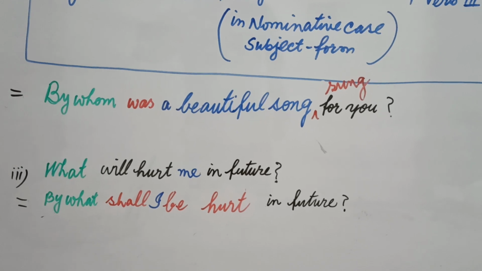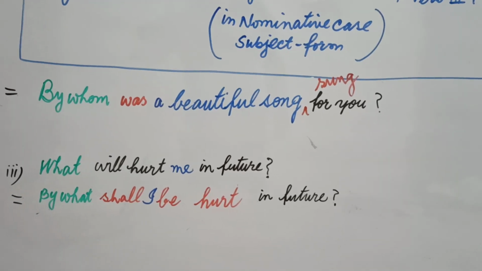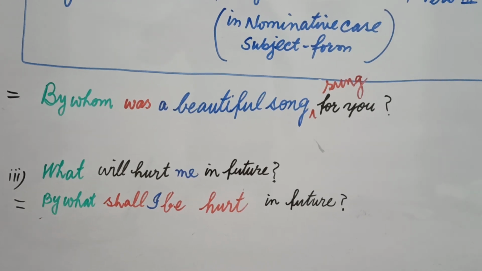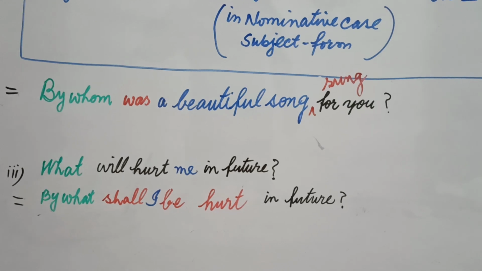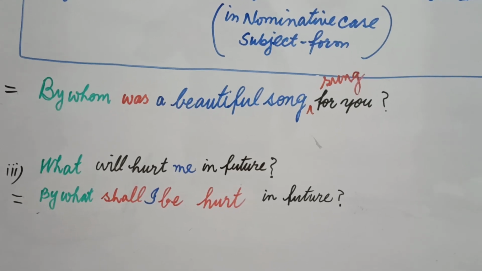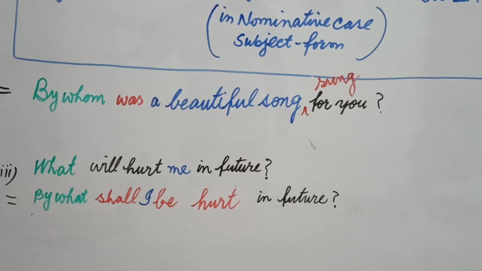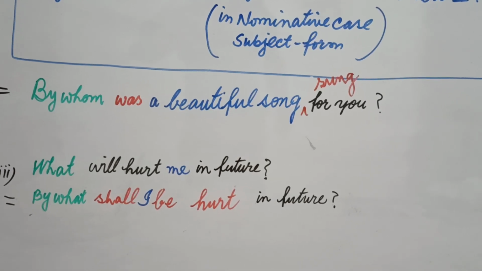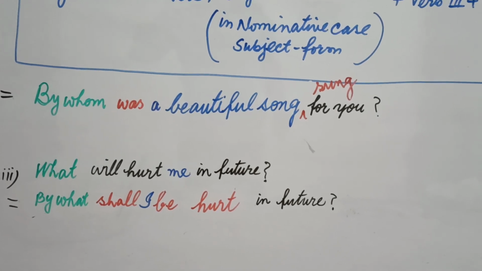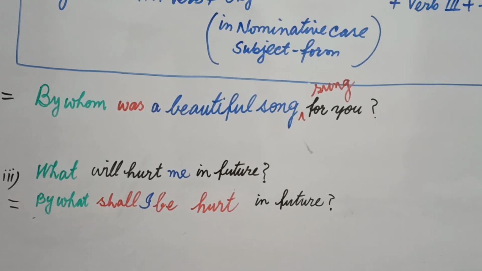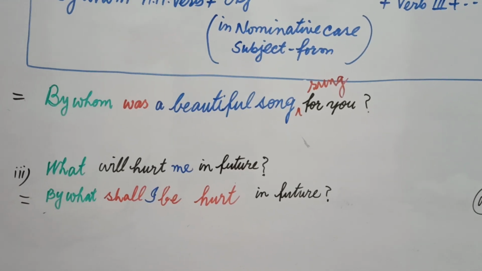The forms of hurt are hurt, hurt, hurt, first, second and third forms. Now we learned that what is a subject, so I wrote by, and it is a question word, that's why I wrote it in the beginning. And after the question word, if what is a question word, definitely we use a helping verb between the question word and the subject, and then be or any required form of the helping verb, and then the third form, and the rest of the sentence, and then the question mark.